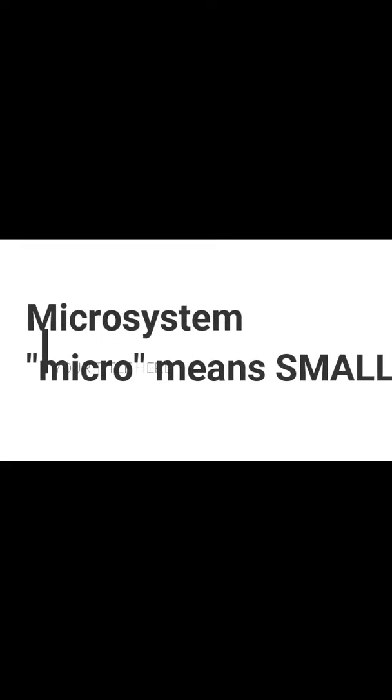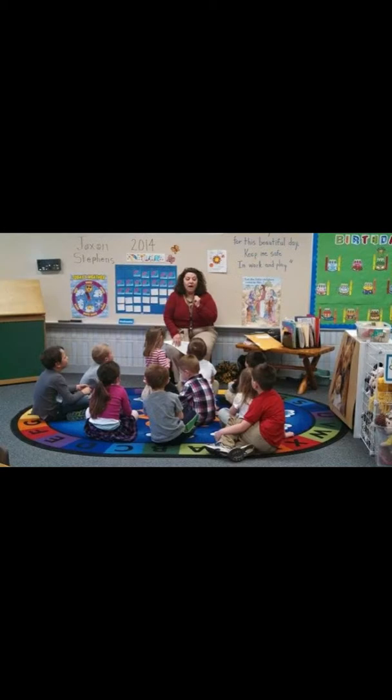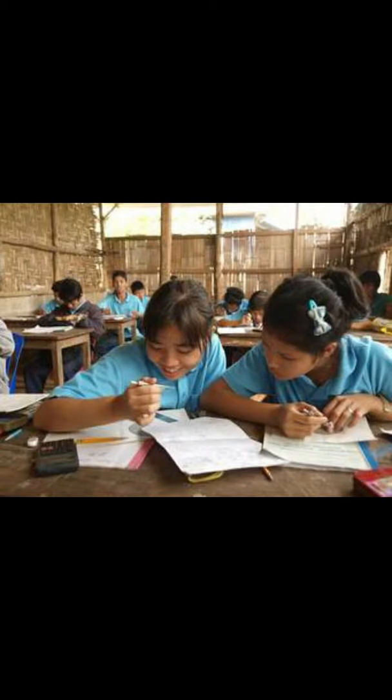He lists them from the closest to the farthest. The first ecological system is the microsystem. The prefix micro comes from the Greek for small, and this is the first and most immediate layer of the nested systems. It encompasses an individual's human relationships, interpersonal interactions, and immediate surroundings. An example of this system would be the relationship between an individual and his or her parents, siblings, or school